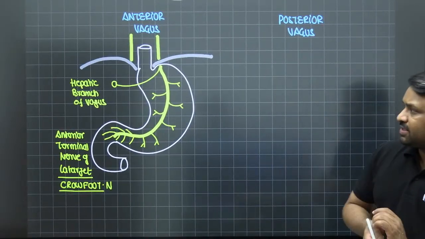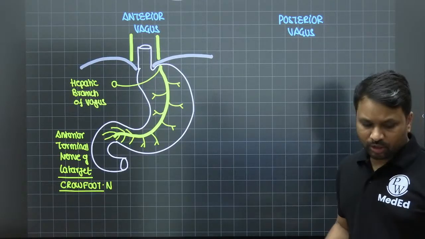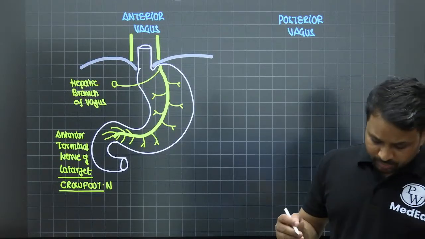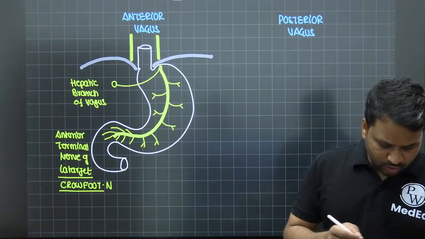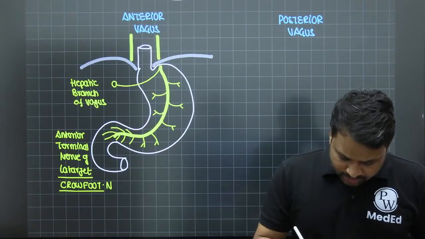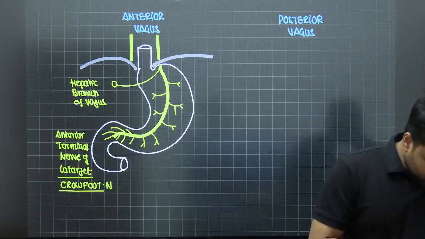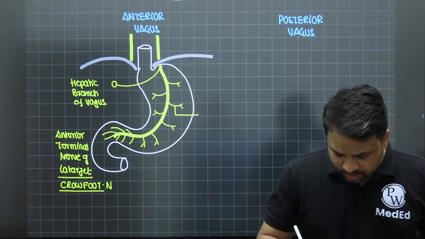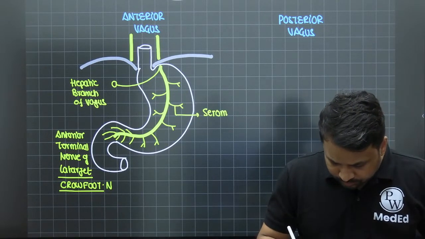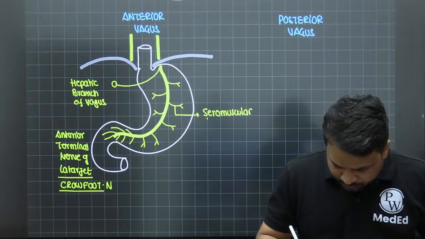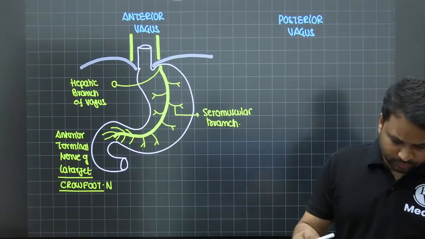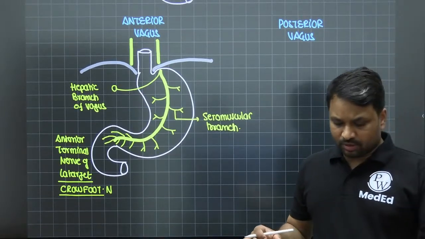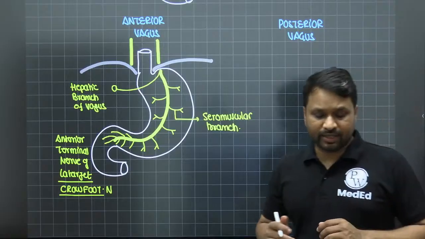So the anterior vagus has the hepatic branch. It has got the short branches, also called the short gastric branches or the seromuscular branches. Then it has got the terminal nerve of Latarjet, also called the crowfoot nerve. So these are the anatomical orientation of your anterior vagus.